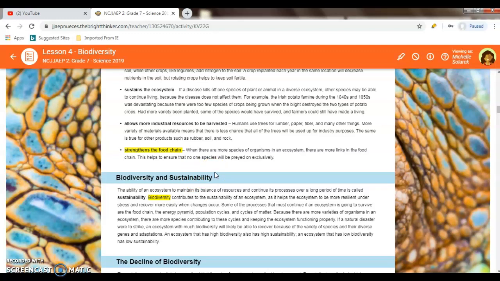Some of the processes that must continue if an ecosystem is going to survive are the food chain, the energy pyramid, population cycles, and cycles of matter. Because there are more varieties of organisms in an ecosystem, there are more species contributing to these cycles and keeping the ecosystem functioning properly.